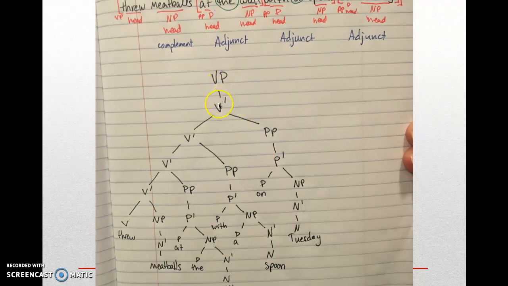And so do you see why there's so many V bars down here? Doesn't that look kind of weird? It does look like an excessive amount, but I'm not sure if I'm understanding it right. So this is going to be all about which of these phrases can be replaced with "do so." Right, exactly. So what you want to do is go through each of these. "Through at the wall" is a V bar. Right. "Through with a spoon" is a V bar. Yes. "Through on Tuesday" is a V bar, because all those can be replaced by "do so." Right. And that's why you need that many V bars.